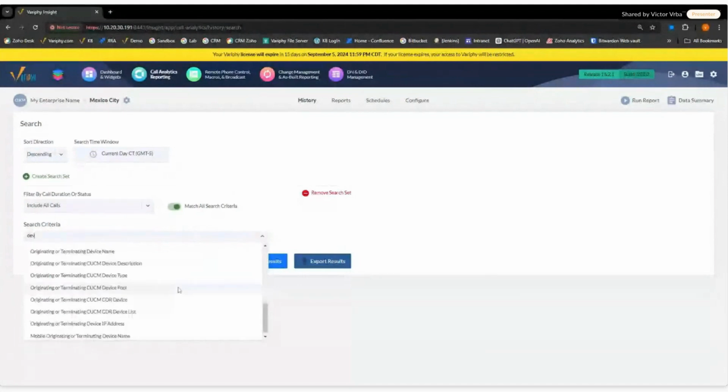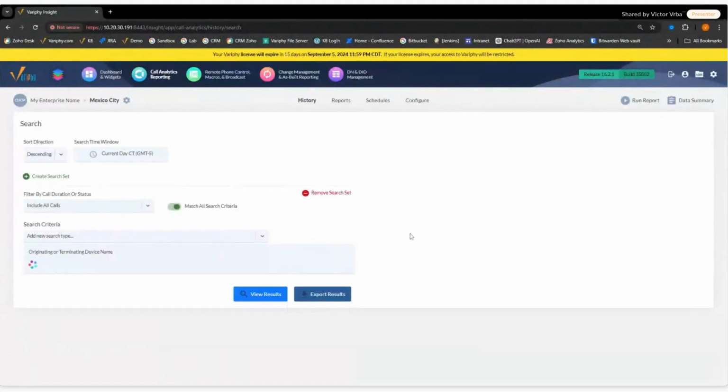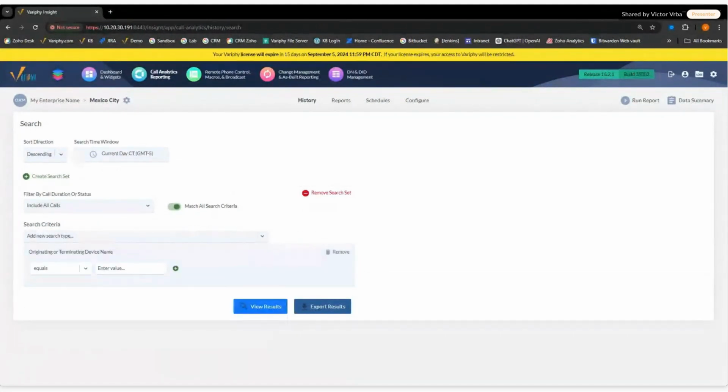When I'm looking at devices, I want to choose both an originating and terminating device name, because I'm strictly focused on what devices haven't been used. I don't want to have to import all my MAC addresses and things into a verify report. There's no need to do that. So I'm going to change my Boolean statement here to starts with, and I'm just going to type in SCP. SCP are going to be your hard phones, your 8851s, your 7900s, things like that. Those are going to be all your hard phones. So what we're going to do here is identify all calls to or from our hard phones.